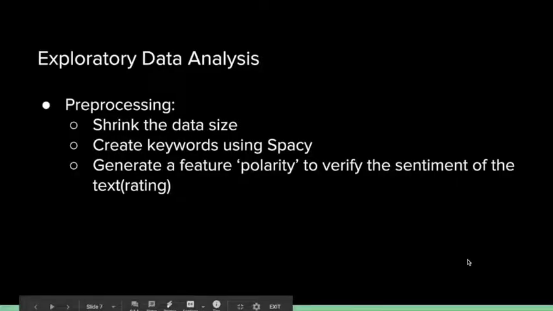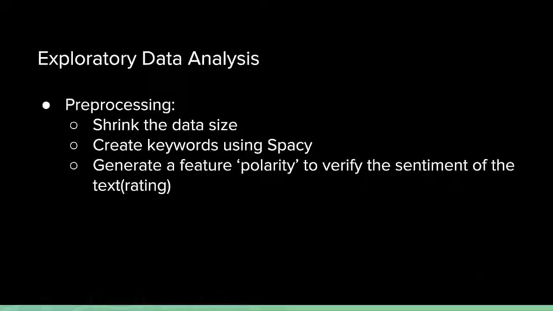So I would like to start with the pre-processing. The first thing we did is to shrink the data size by only keeping the ratings and also the review text. We also created keywords using spaCy, which is a package developed by MIT. We generated a feature called polarity to verify the sentiments of the text, alongside the rating.